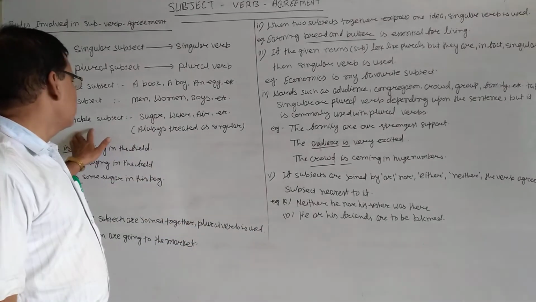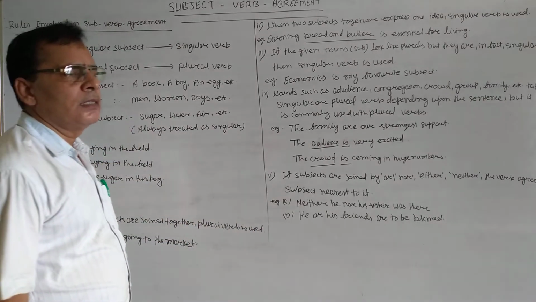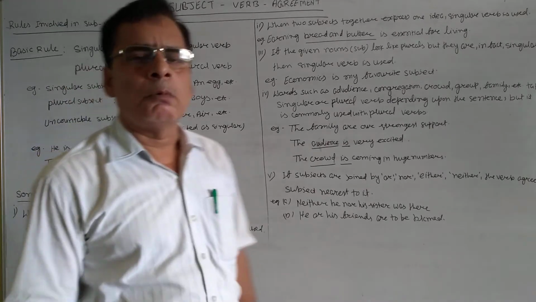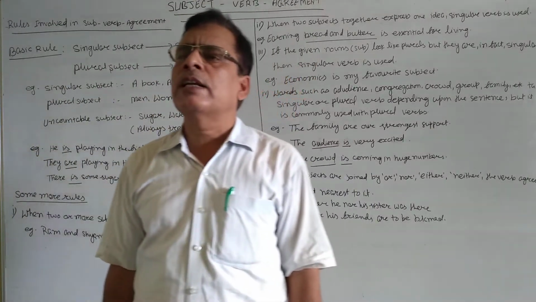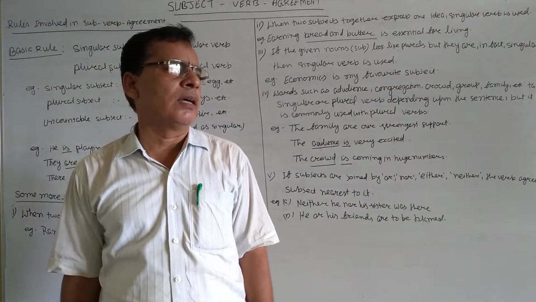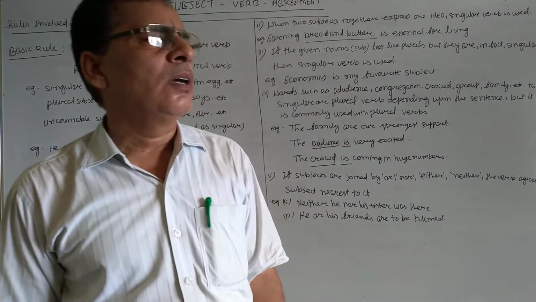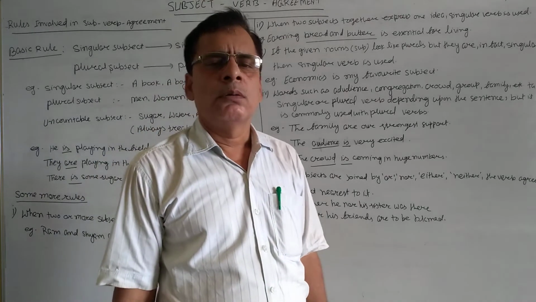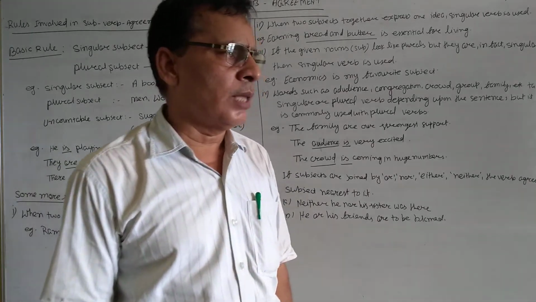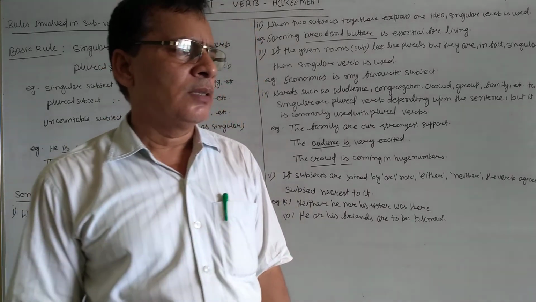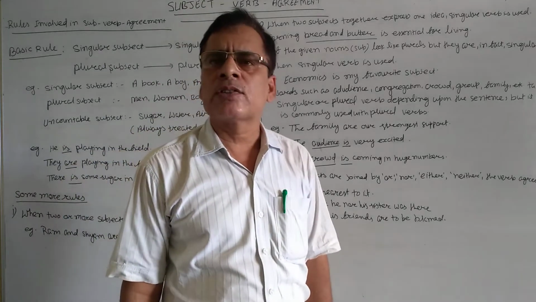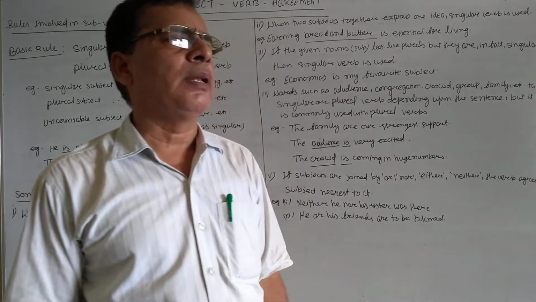And the third one is uncountable subject. Uncountable subjects are whatever things cannot be counted, like oil, water, sugar, land, or many more. Whatever nouns will not be counted come under the section of uncountable nouns.